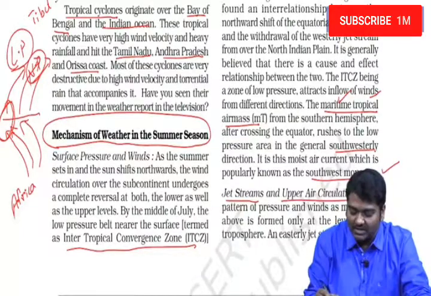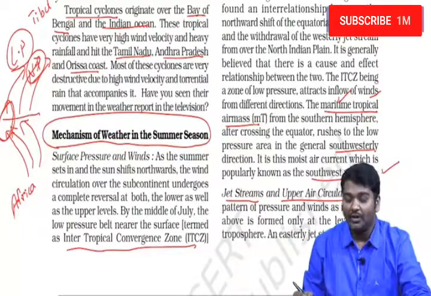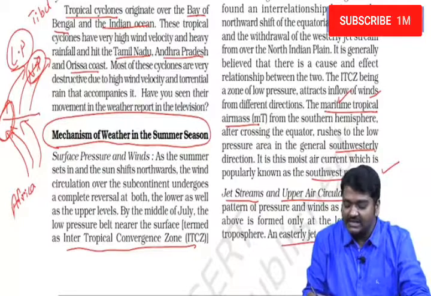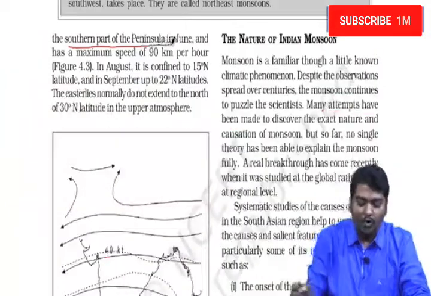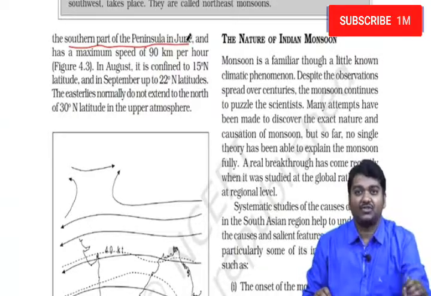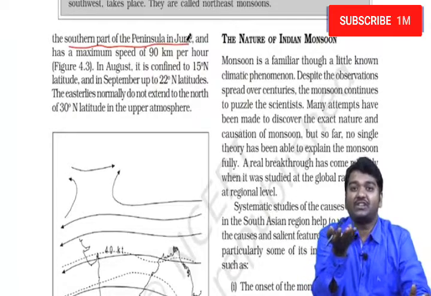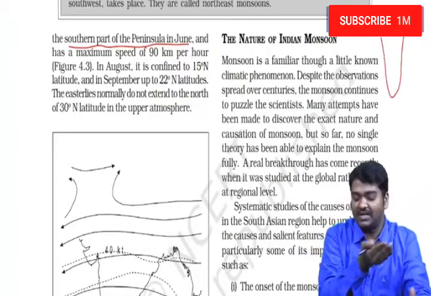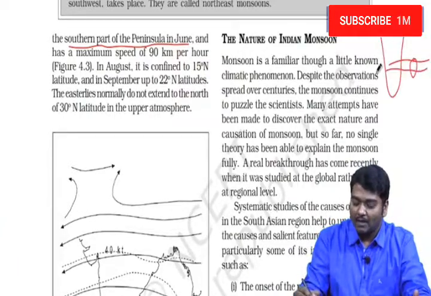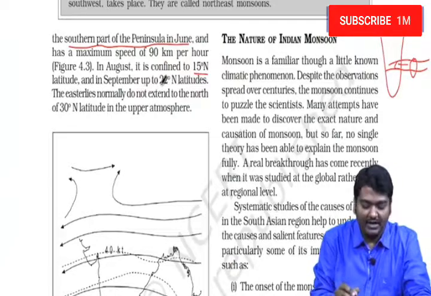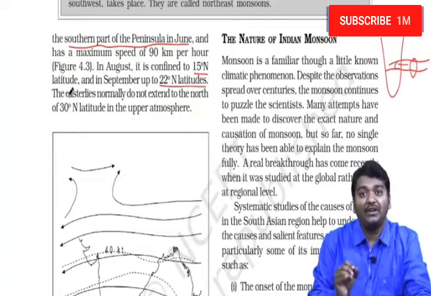And when we are talking about jet streams and upper air circulation, I have already told you the jet stream will move away. And a new jet stream called the easterly jet stream flows over the southern part of the peninsula in June. So this easterly jet stream usually carries the moisture-containing cyclones which are present in the Bay of Bengal towards India. So if you take India, the jet streams are moving like this and they bring some rainfall. In August it is confined to 15° north, and in September 22° north.